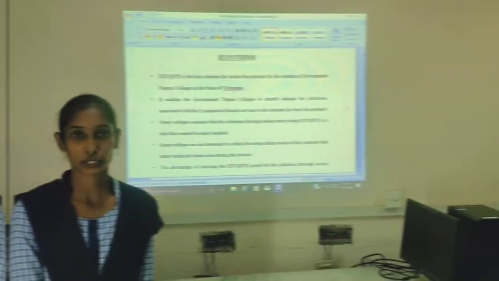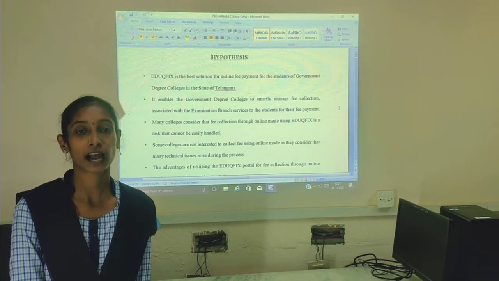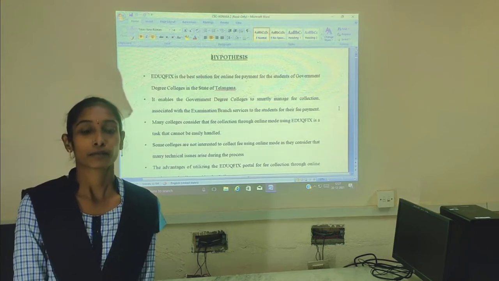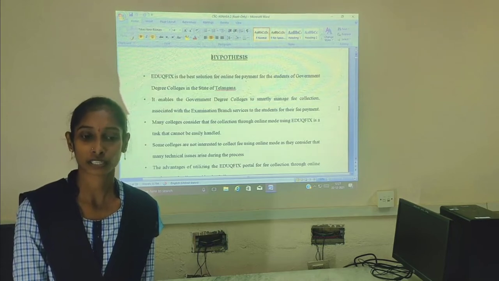This is Prasanna Jyoti from final year MSTCS. I want to explain about the hypothesis of EduQfix. EduQfix is the best solution for online fee payment in the Government Degree Colleges of the State of Telangana.